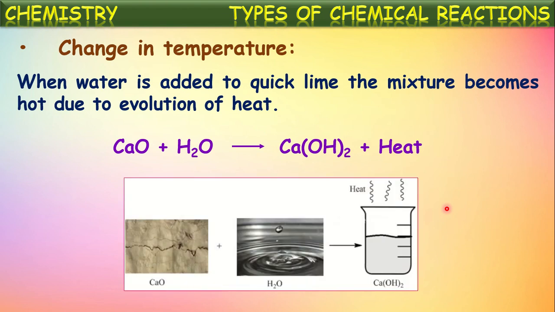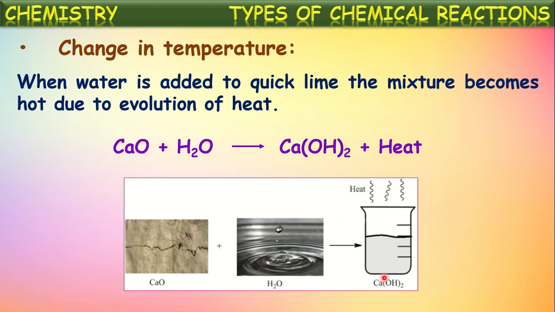If quicklime is dissolved into water, then it forms calcium hydroxide. At the same time, if we touch the beaker in which calcium oxide is added to water, we feel warm because heat energy is evolved in this reaction. Initially the water might be cool, but by the addition of calcium oxide, that container becomes warm if you touch it.